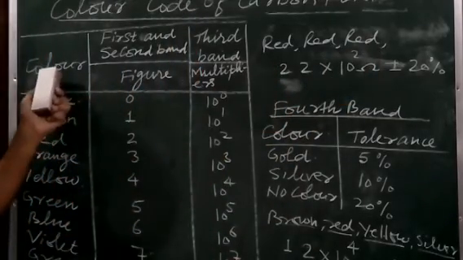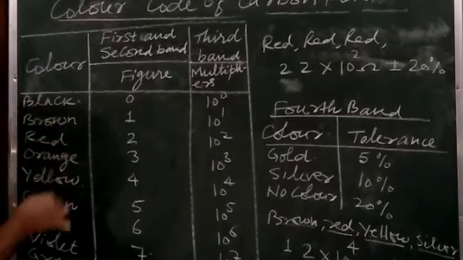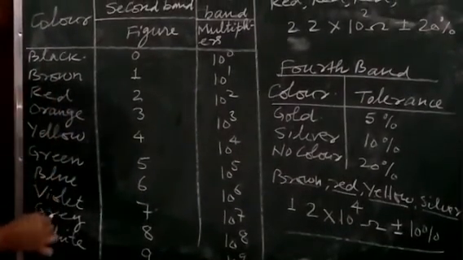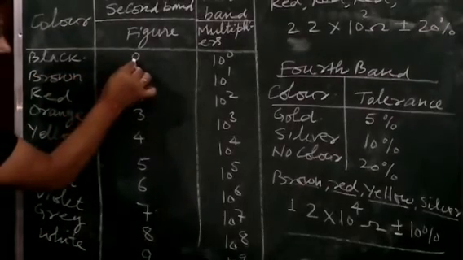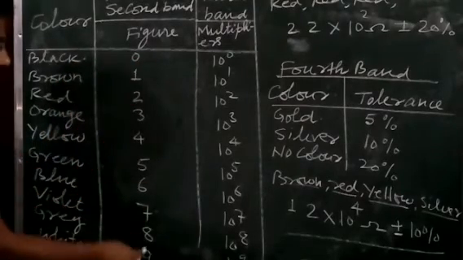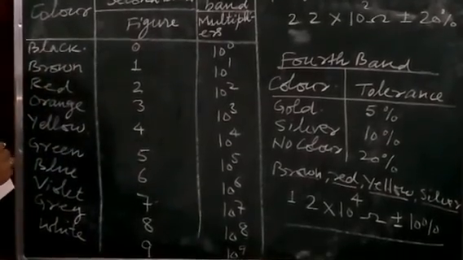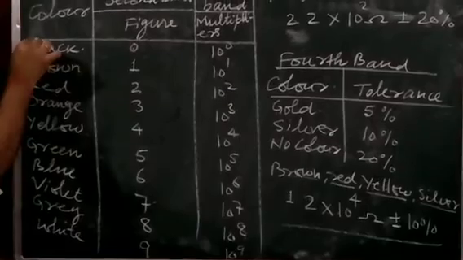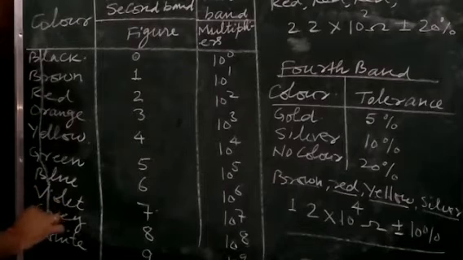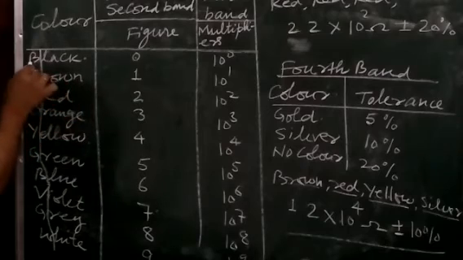So first you will learn the colors, and be careful about this one. The total number of colors is 10: 1, 2, 3, 4, 5, 6, 7, 8, 9, 10. But their numbering starts from 0. Be careful about this. So black starts from 0 and the last comes 9, so 0 to 9 here. And for the order of the colors, simply learn the first letter of all of these.